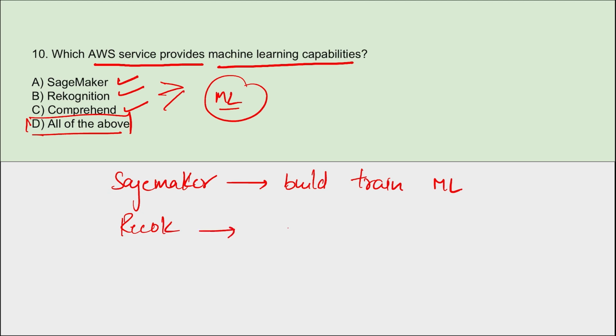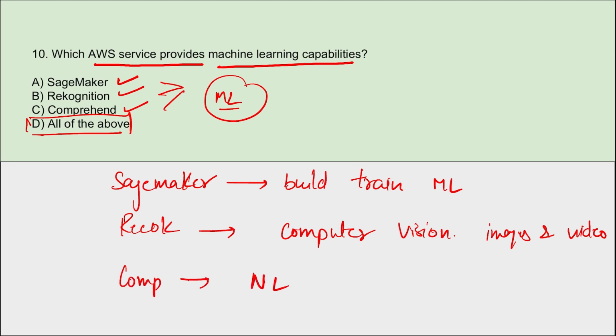Rekognition will provide the computer vision capabilities for various image and video analysis, right? And if we talk about Comprehend, this will offer natural language processing, that is NLP, for text analysis.